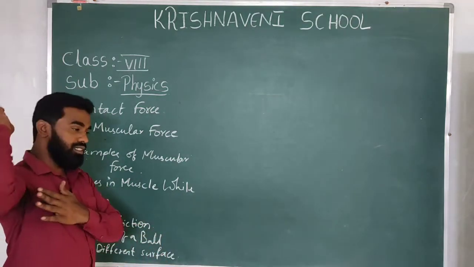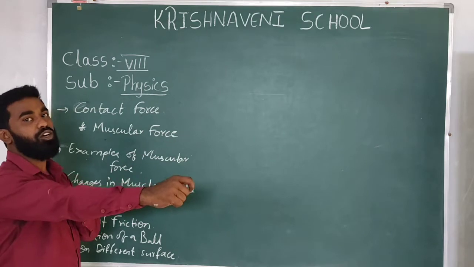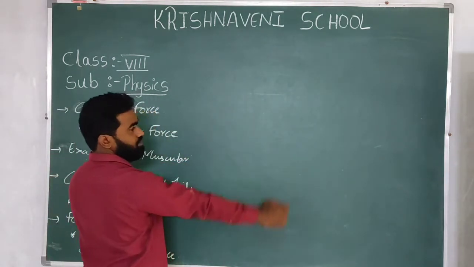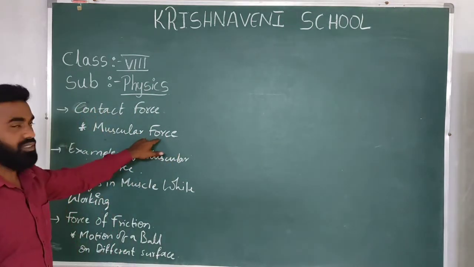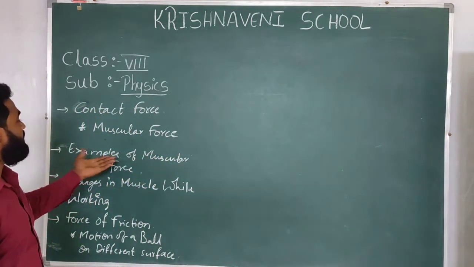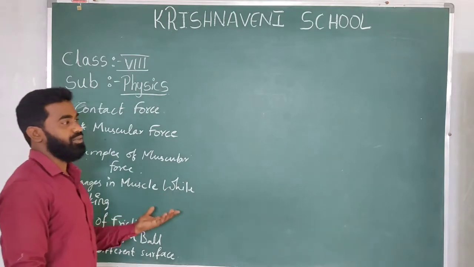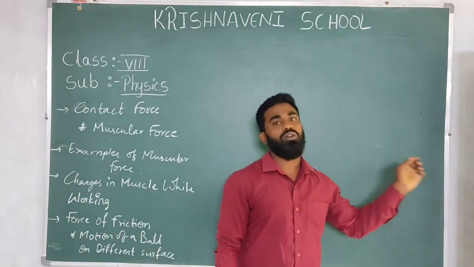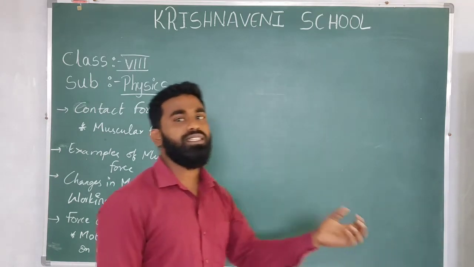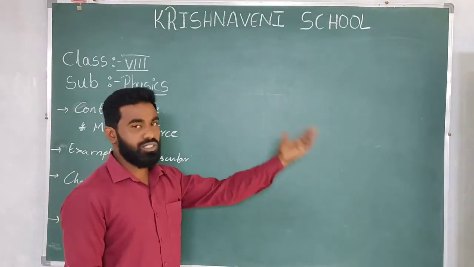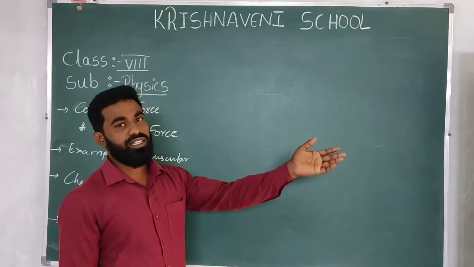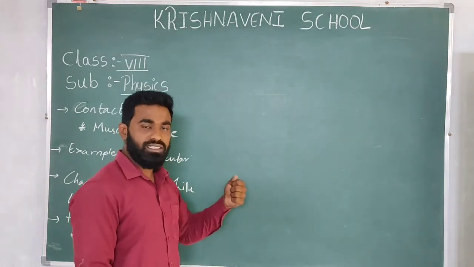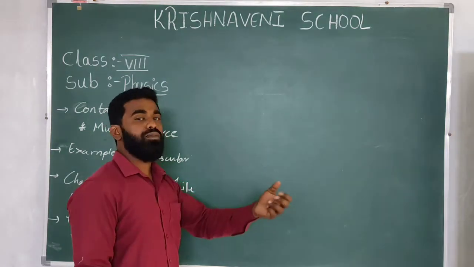The muscular force which we apply on any object, like when I am rubbing the board, my muscle is applying force. That type of force is called muscular force. What are some examples of muscular force? There are many examples, like closing the door and opening the door. While closing the door, you apply muscle force on the door, and your muscle works to apply the force. When you open it, muscle force is applied on it as well.